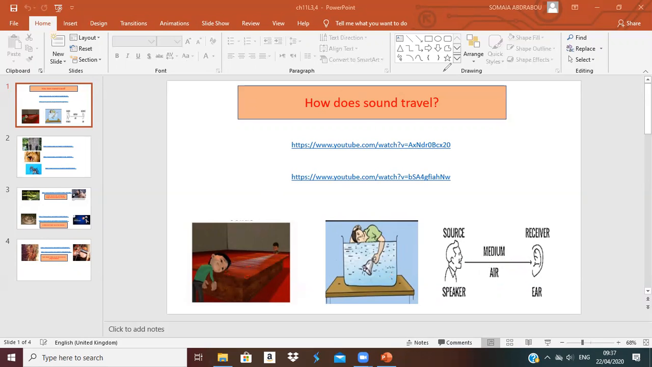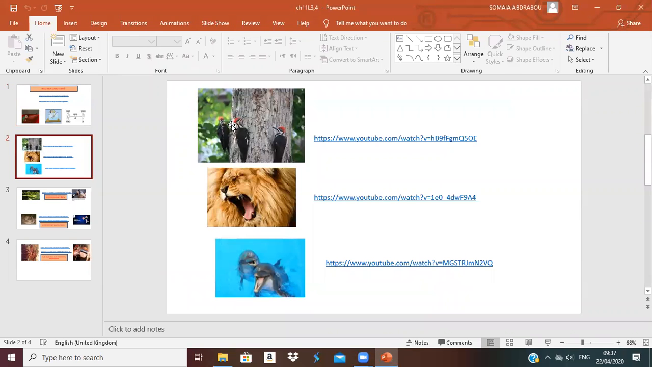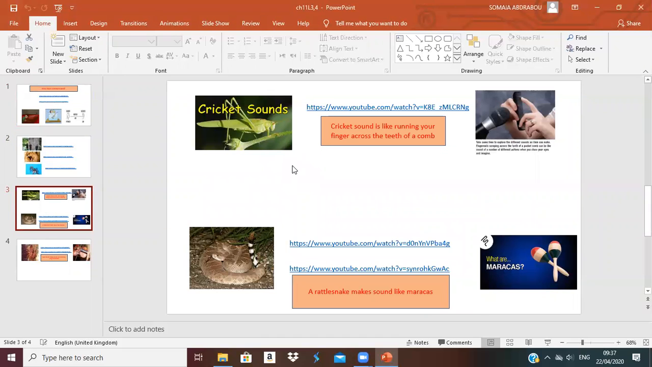Now let's move to the sound of the animals, okay? Here it is, how the sound travels through the solid. If this woodpecker knocks the tree, we can hear the sound in the tree. And the lion, okay? Sound of the lion travels through the air. Sound of the dolphin travels through the liquid, because they live in the water, right? They talk to each other under the water.